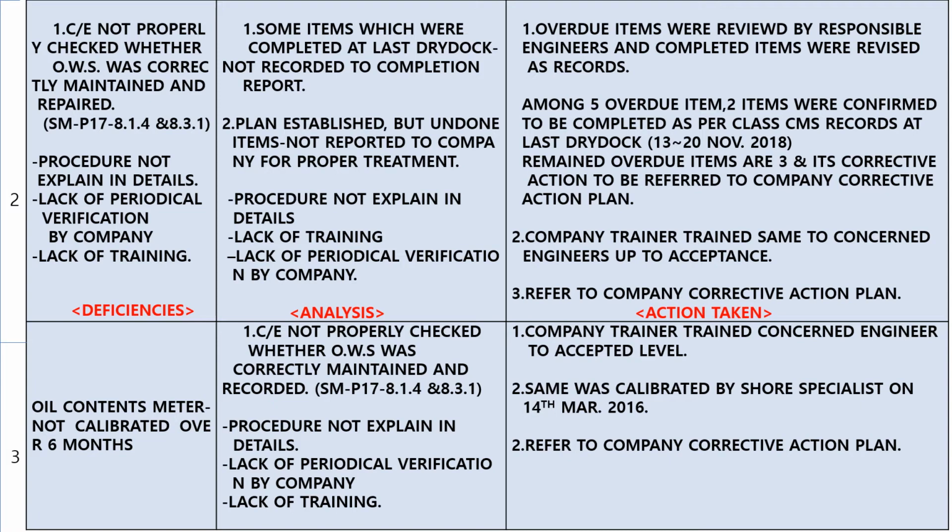Deficiency number 3. Oil content meter not calibrated over 6 months. 1. Chief engineer not properly checked whether oil water separator was correctly maintained and recorded. Procedure not explained in detail. Lack of periodical verification by company. Lack of training. What is the action taken? 1. Company trainer trained concerned engineer to accepted level. 2. Same was calibrated by specialist. 3. Report to company corrective action plan.